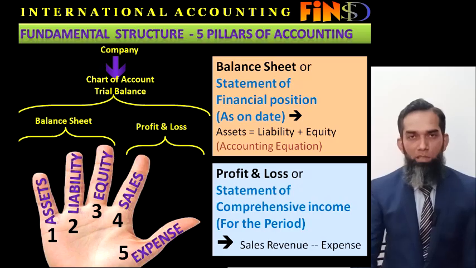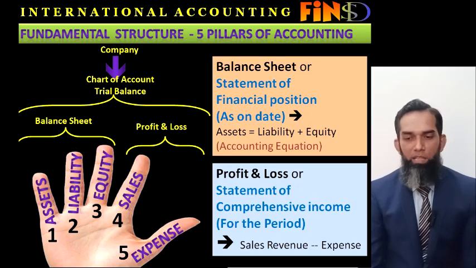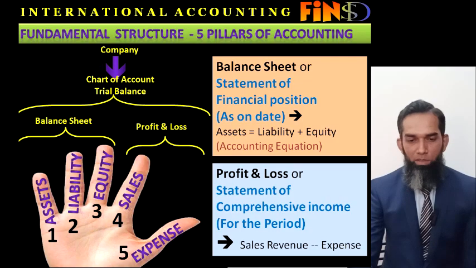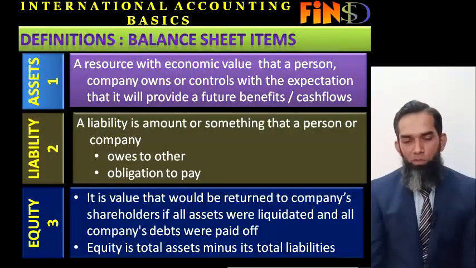In no case can the sum of liability and equity be unequal to the assets. If someone is doing that, definitely the balance sheet is not balanced. So the balance sheet footing balance should definitely match with assets, equity, and liabilities. We will also cover this in a future slide, how we can prepare the balance sheet and profit and loss.